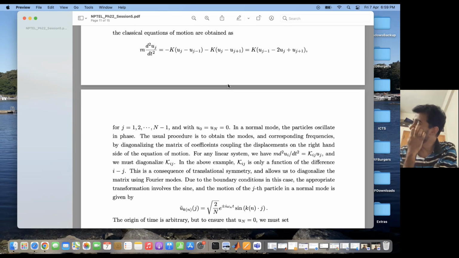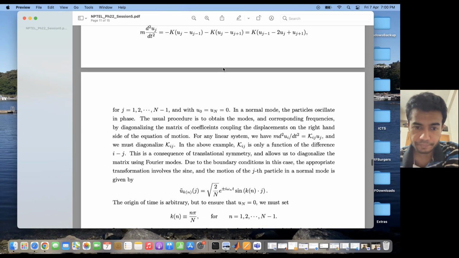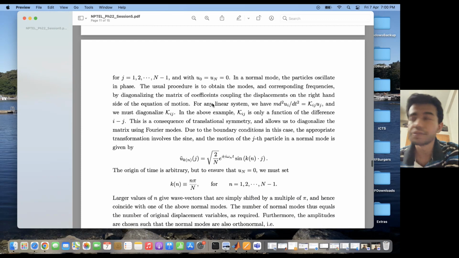So what I have to do now is diagonalize the coupling matrix. If I diagonalize the coupling matrix, then you will see that the equation of motion, in terms of the new diagonalized coordinates, that is the new basis coordinates, are uncoupled with each other. So how do I diagonalize this coefficient matrix?